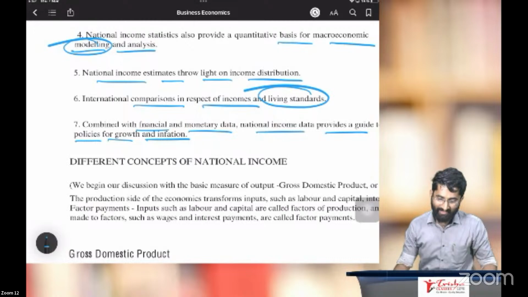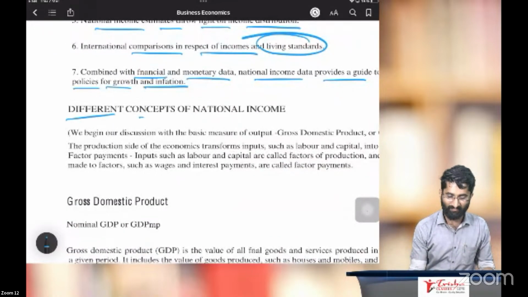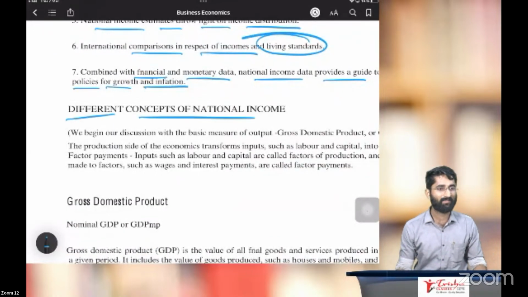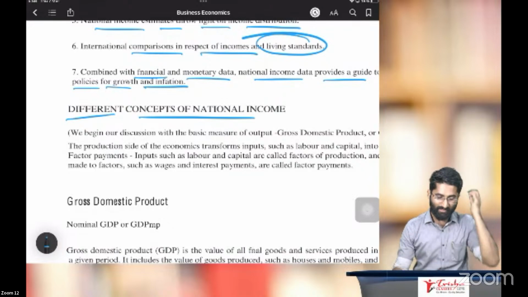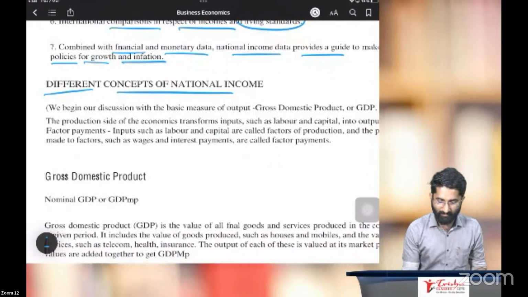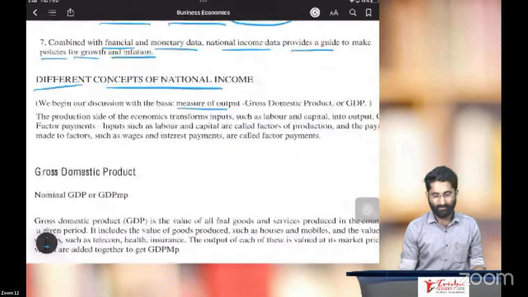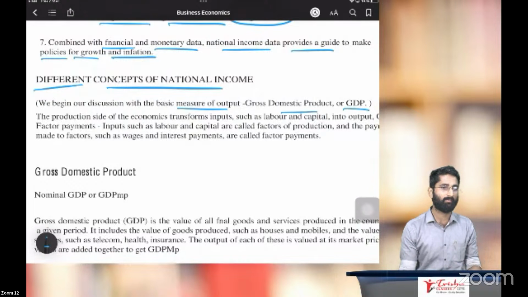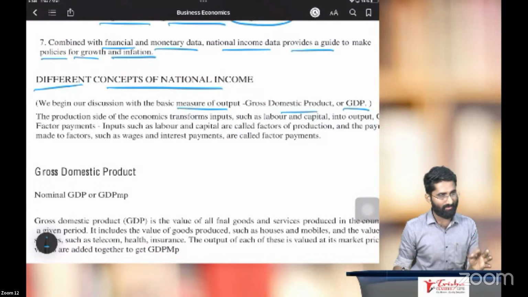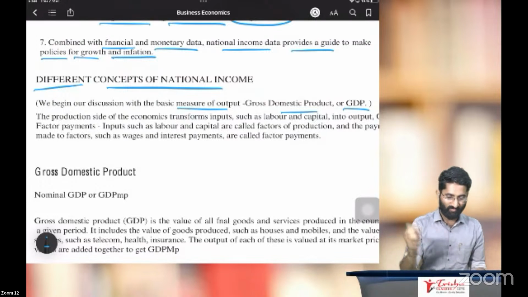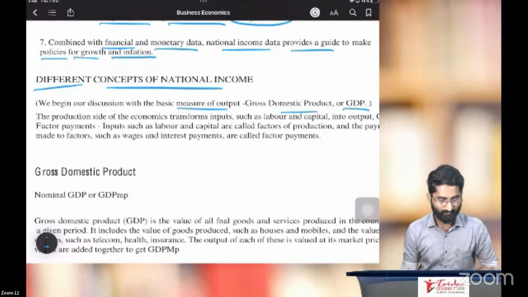Different concepts of national income. There are many concepts here. Chalo, we'll discuss that. We begin our discussion with the basic measure of output, which is gross domestic product or GDP. First, we are going to start our discussion in national income with the help of GDP, gross domestic product.